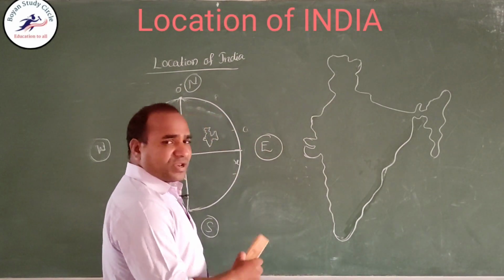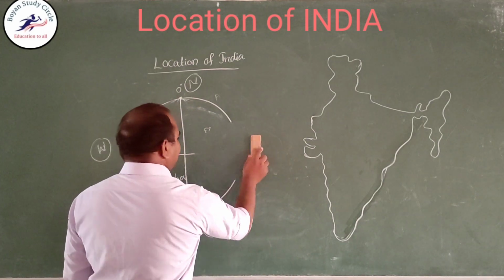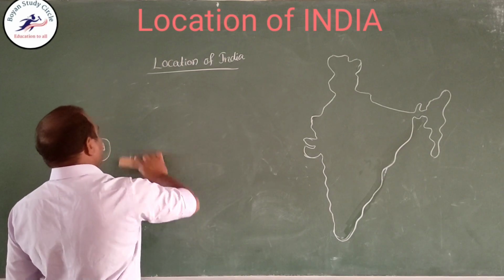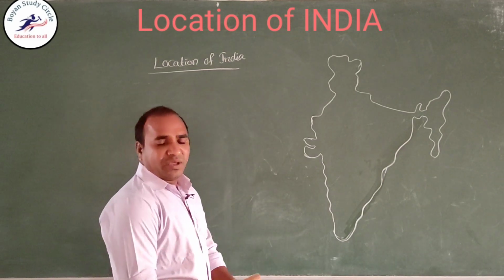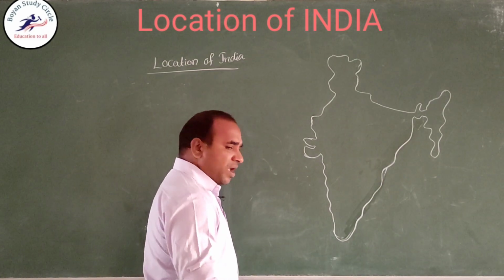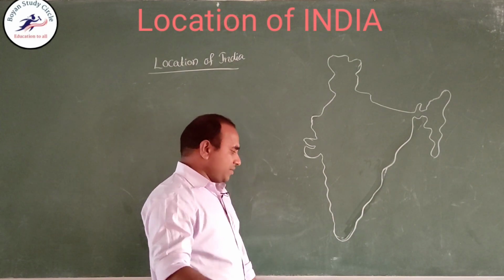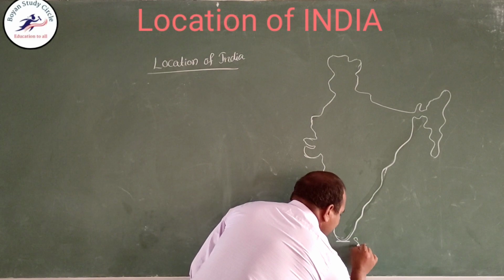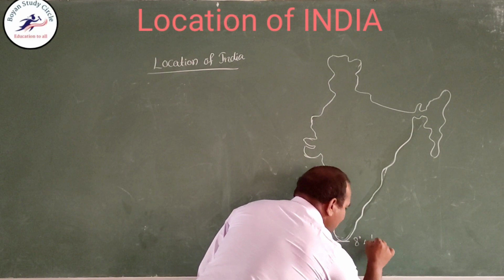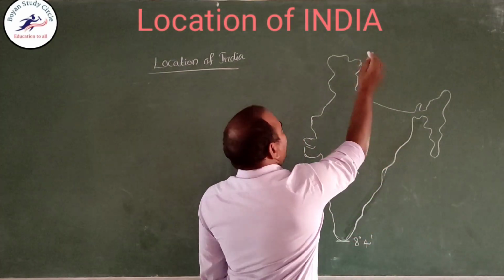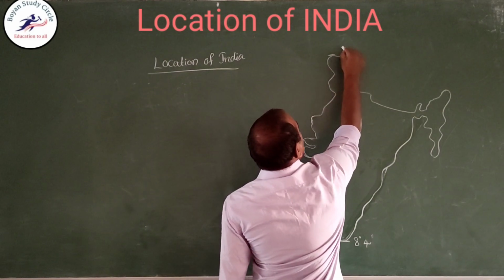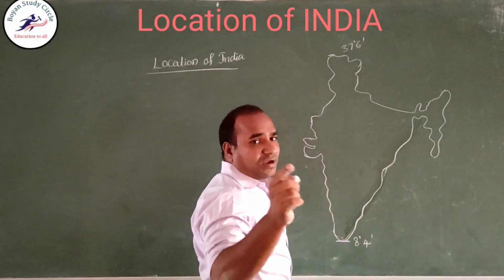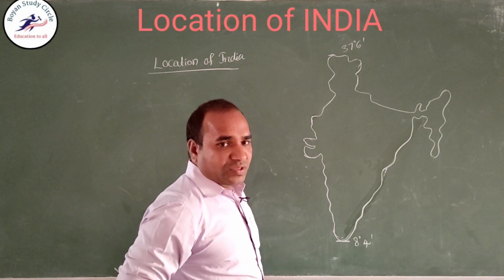Okay. Then, coming to the extension of India. India is situated from 8 degrees 4 minutes to 37 degrees 6 minutes north latitude.